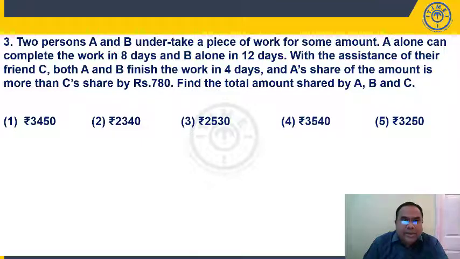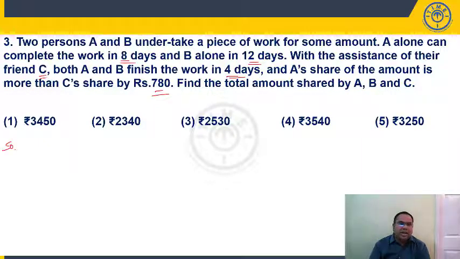Third question, students. Two persons A and B undertake a piece of work for some amount. They are working together, taking some work, getting some money. A alone can complete the work in 8 days, B alone can complete the work in 12 days. With the assistance of their friend C, both A and B finish the work in 4 days. A's share in the amount is more than C's share by 780 rupees. Find the total amount shared by A, B and C.